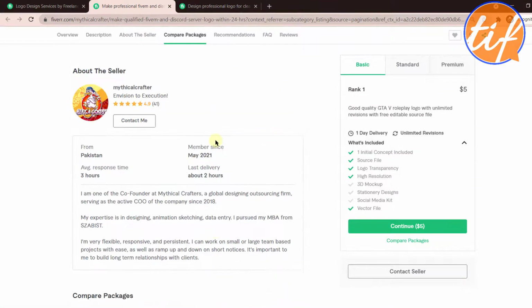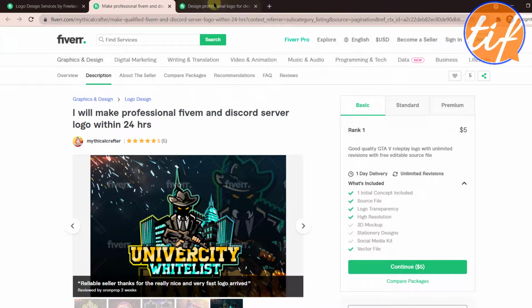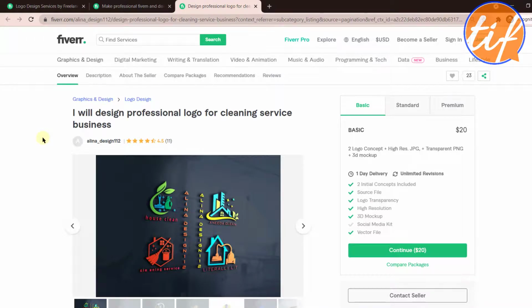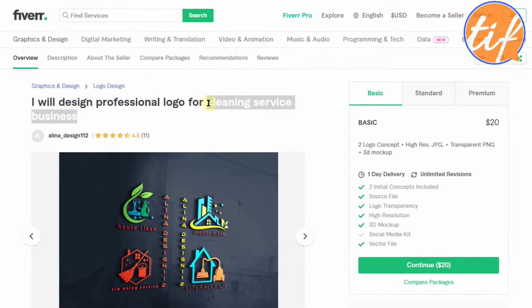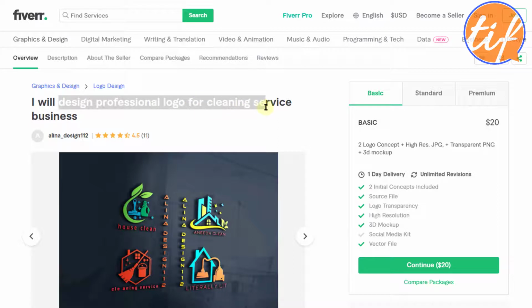All right, the next gig says, I will design a professional logo for cleaning service business. For cleaning service business. Very specific. I'm really loving these gigs which are very specific to the niche that they're catering to. So this title is very nice. It is concise, it's to the point, and it is very directed towards the niche that they want to cater to. Very nice. Now next is the packages.